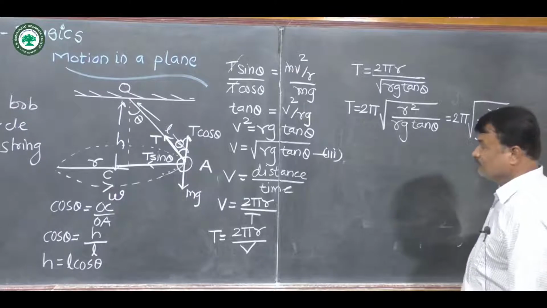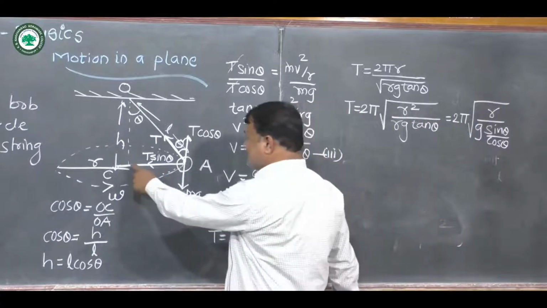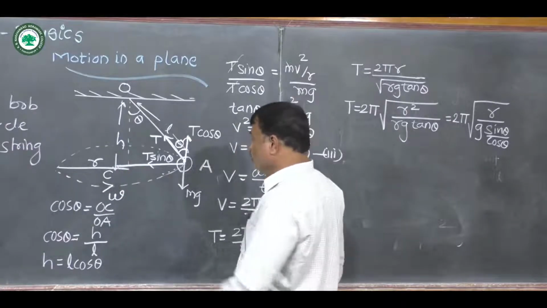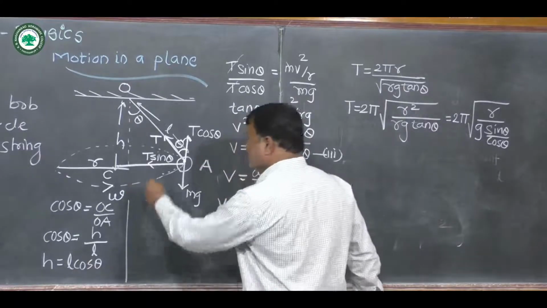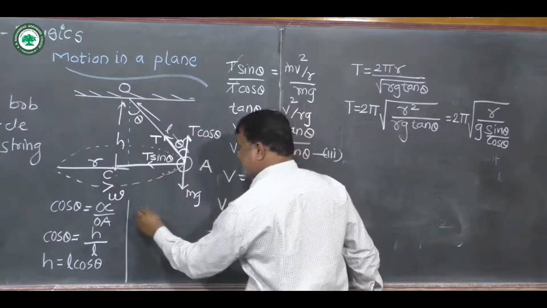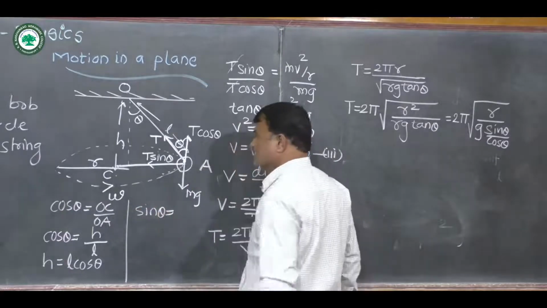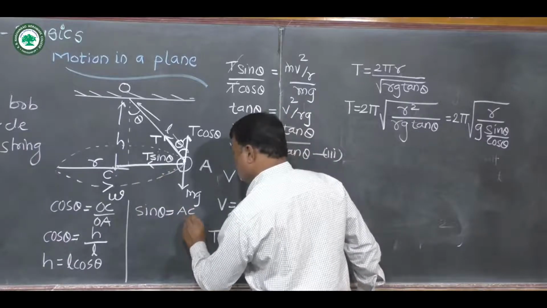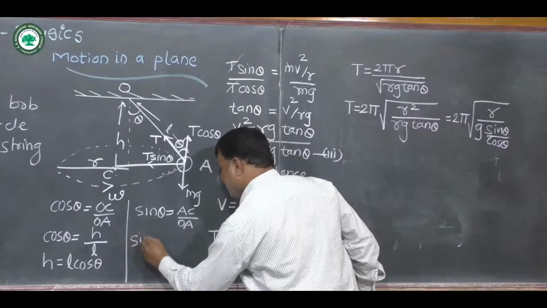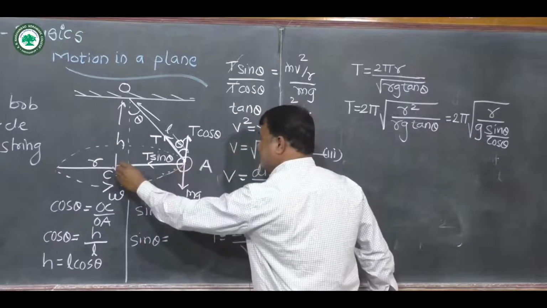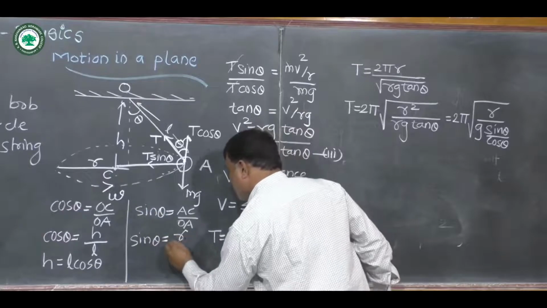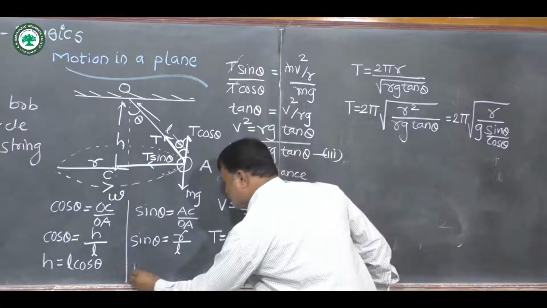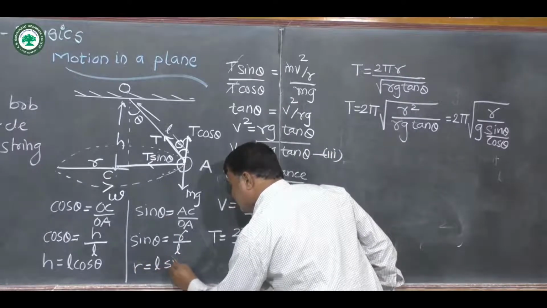Now we have to find out this distance. This distance AC is equal to r. So from this same triangle OCA, sin theta is equal to this distance AC upon OA. So sin theta is equal to AC, which is the radius, small r, upon L. So by rearranging this one, we get small r is equal to L sin theta.